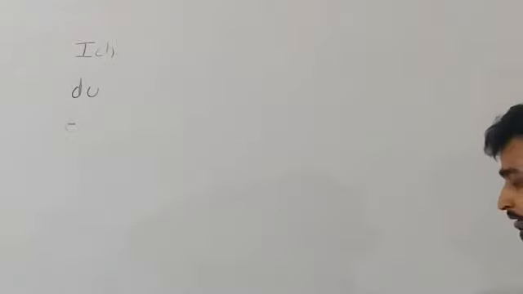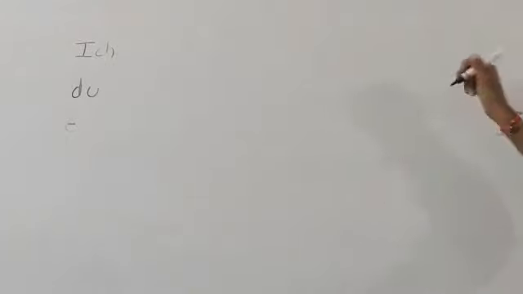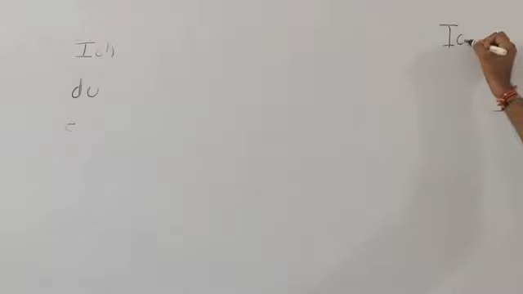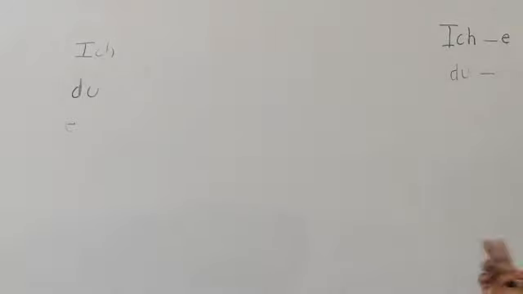Here you can see, first person is ich, second person is you, du. So with first person, the verb ends with e. Second person, the verb ends with st.